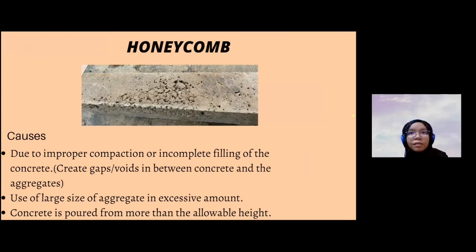Okay, next, these are the honeycombs that we have in our concrete. As we all know, honeycomb is the rough pitted surface or void in concrete. As we can see in the picture, there are some voids at the surface. This is caused by improper compacting or incomplete filling of the concrete. It will create a gap or void between the concrete and the aggregate. This is also due to using a larger size of aggregate in excessive amount, and the concrete being poured from more than the allowable height.